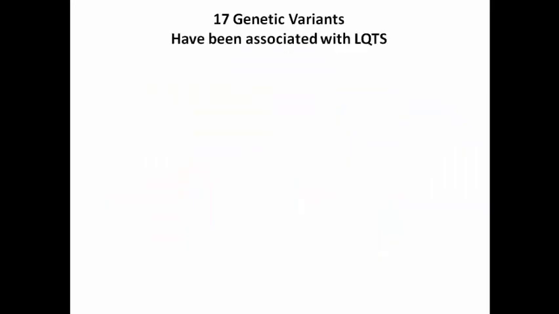So far, we have 17 genetic variants identified and associated with long QT syndrome.